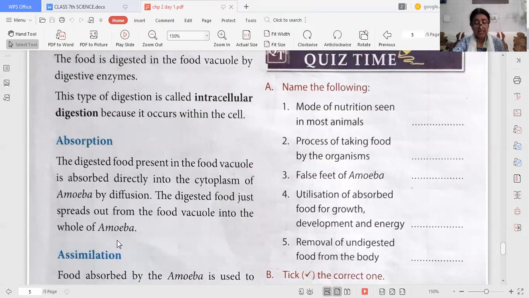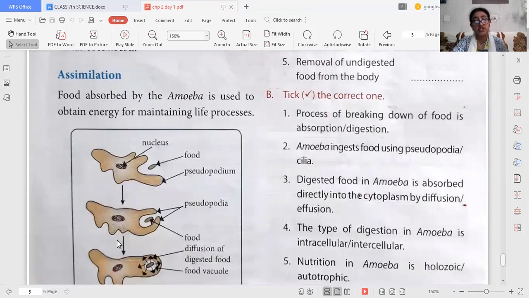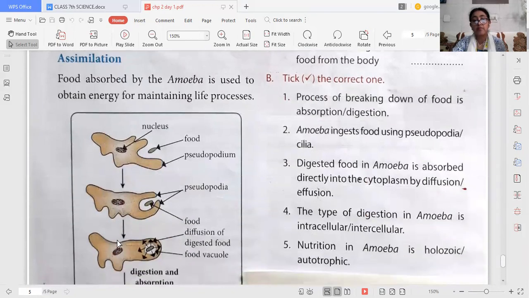Now, assimilation. What is assimilation? Food absorbed by amoeba will now be used by amoeba to obtain energy for maintaining life processes. Still, it is a unicellular organism, but it goes through all the processes.